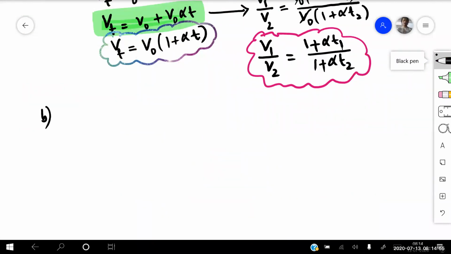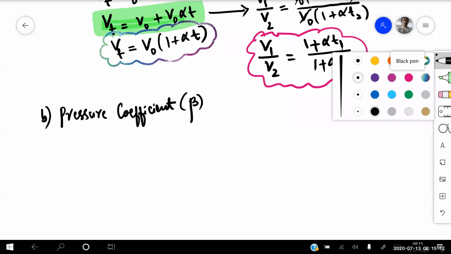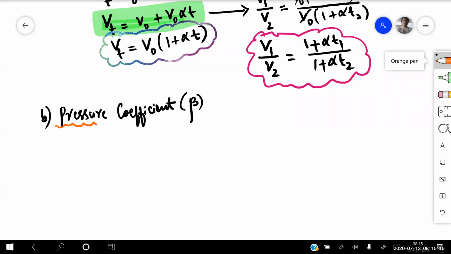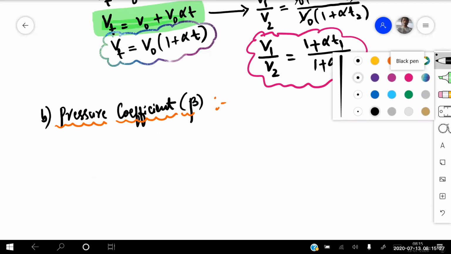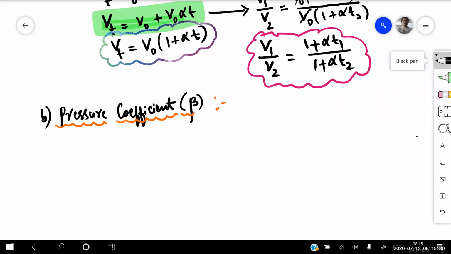Number B. So now this one is the pressure coefficient, represented by the letter beta. Now see, here again, don't get confused with beta as the coefficient of areal expansion. In expansion of gases, beta is represented by the pressure coefficient.